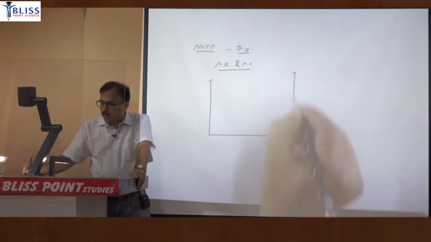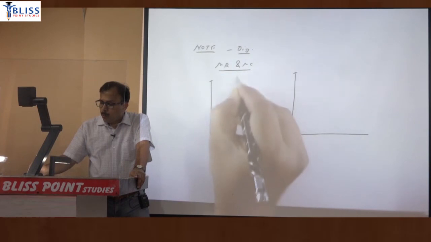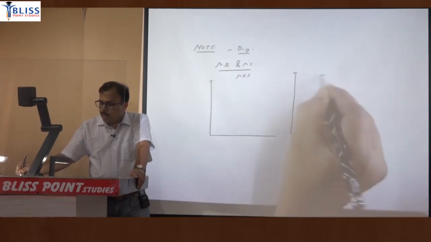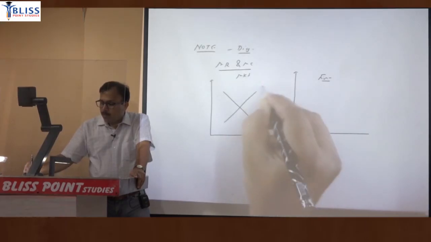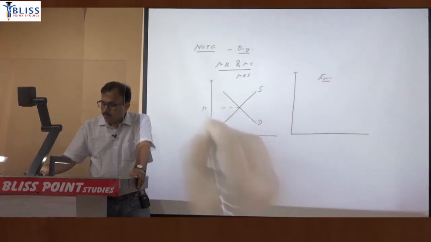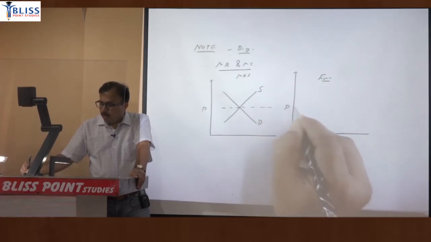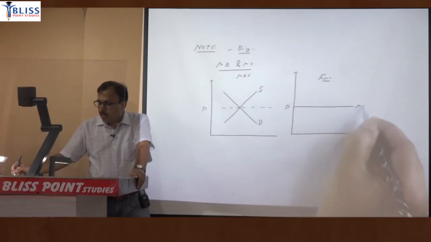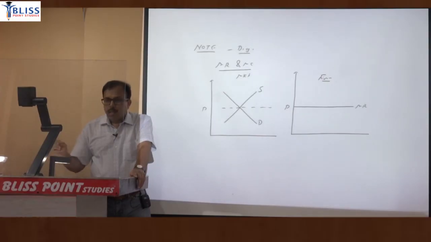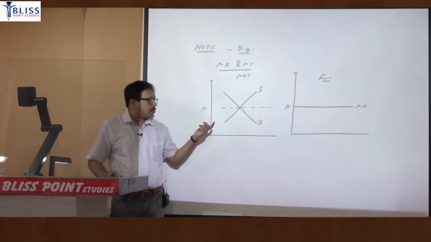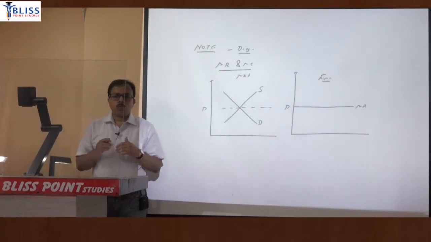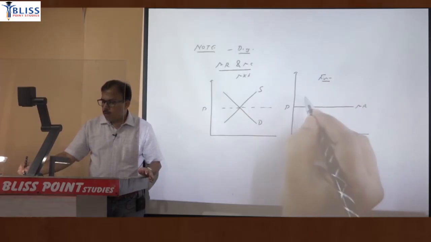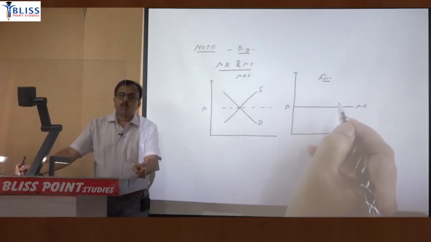then you have to draw two diagrams, one for the market, the other for the firm, because price will be decided by the market, and then you can draw marginal revenue equal to price. Now if you want to show profit, then draw the average cost curve below. If you want to show loss, draw the average cost curve above. But in the loss you have to show that the firm is making profit.